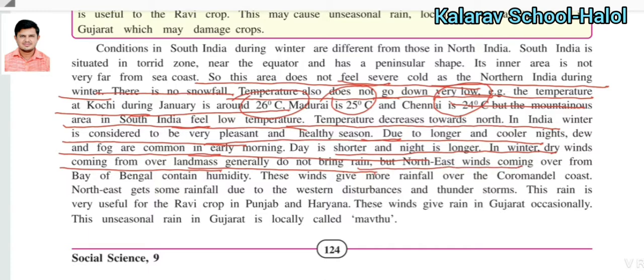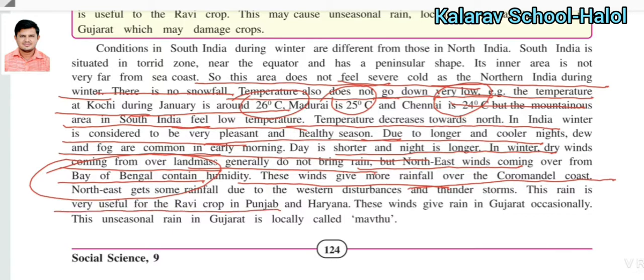But the winds coming from the northeast direction, from the Bay of Bengal, contain humidity because they pass over the Bay of Bengal. That's why they carry more humidity compared to the other wind. These winds give more rainfall over the Coromandel coast, and are useful for the rabi crops in Punjab and Haryana. They benefit more from this wind that passes from the Bay of Bengal and over the Coromandel coast. They receive enough rain for the rabi crop in the states of Punjab and Haryana.